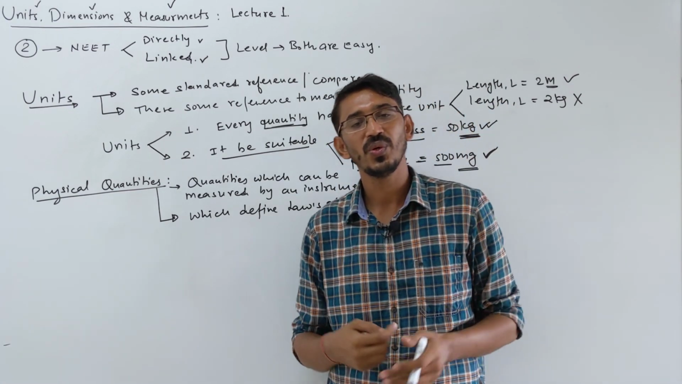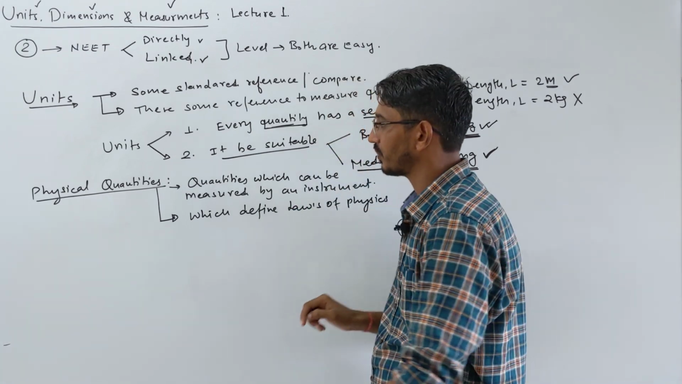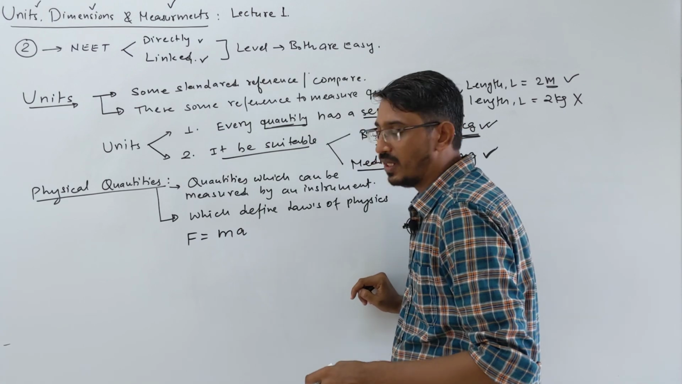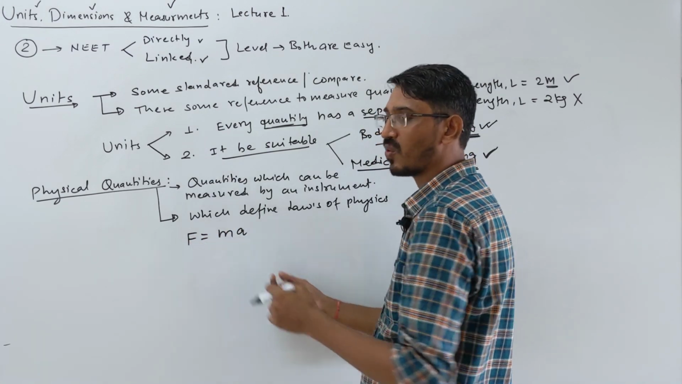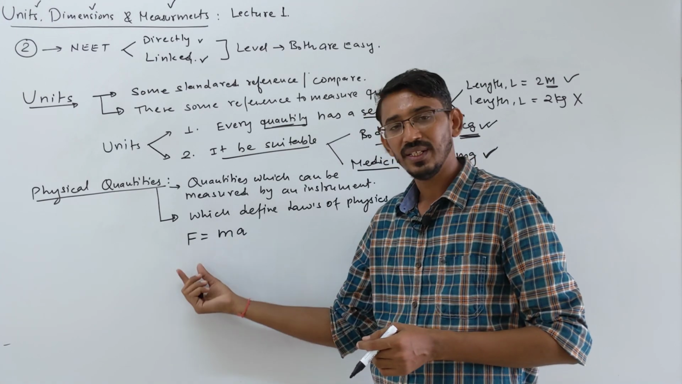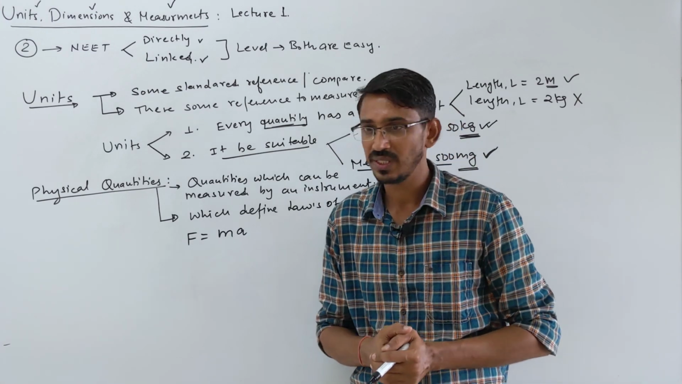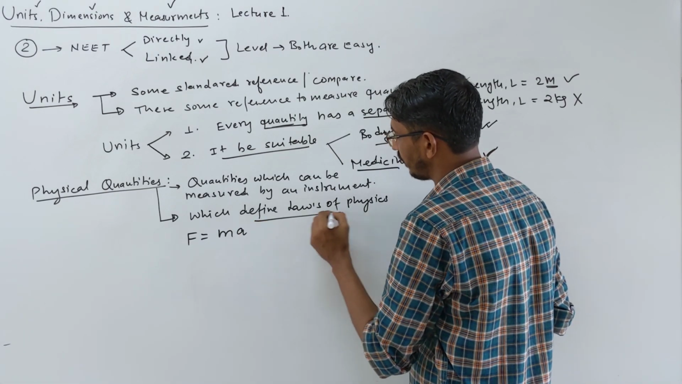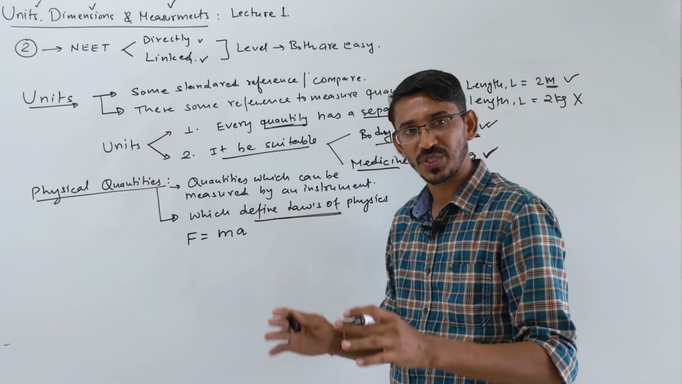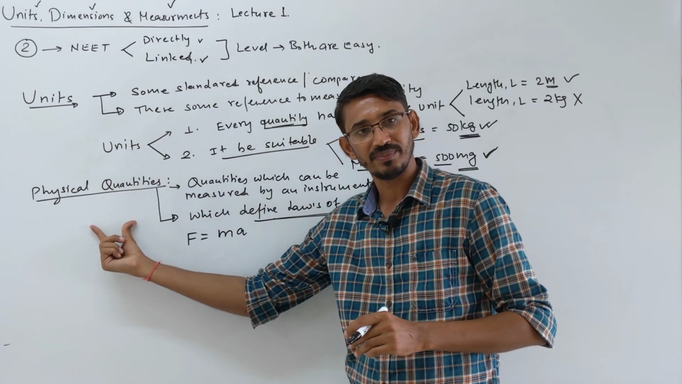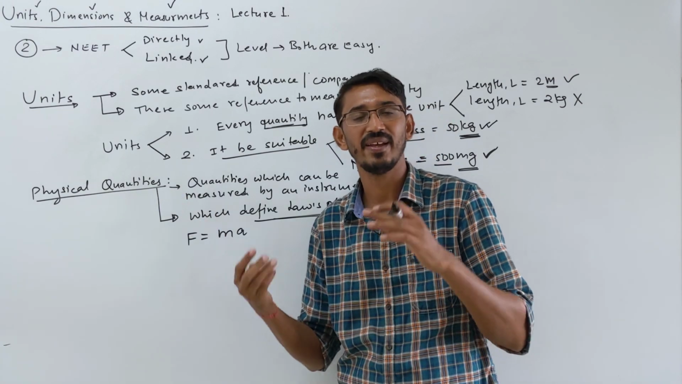Like I say, force is equal to mass into acceleration. You talk about F is equal to ma, right? So this formula is made up of some physical quantities like force, mass, acceleration, right? So these all are physical quantities. These physical quantities define the laws of physics. All the formulas and equations we talk about in physics are defined by physical quantities. These are some fixed standards and references again.